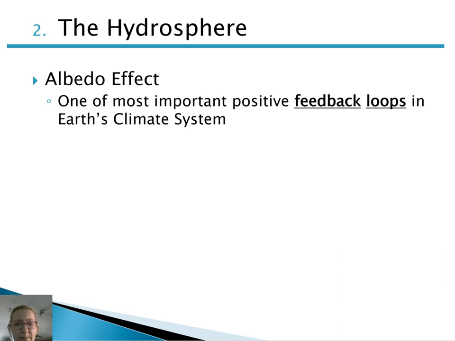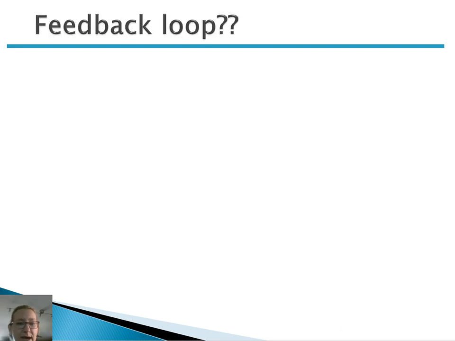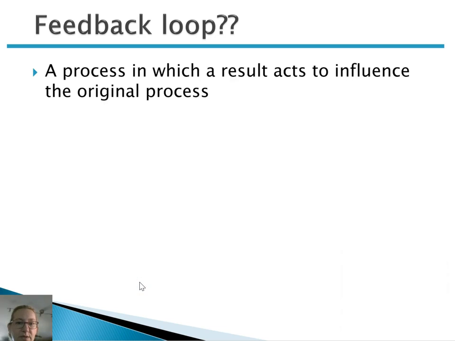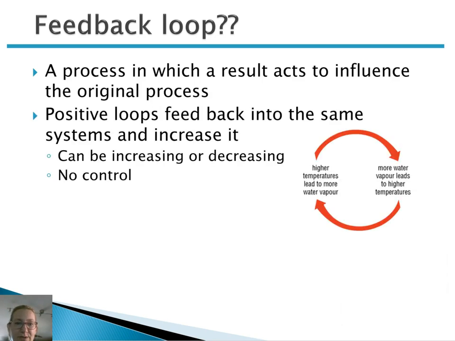You're probably wondering, what is a feedback loop? A feedback loop is a process where the result of the process influences the original process again. There can be two different types of feedback loops.